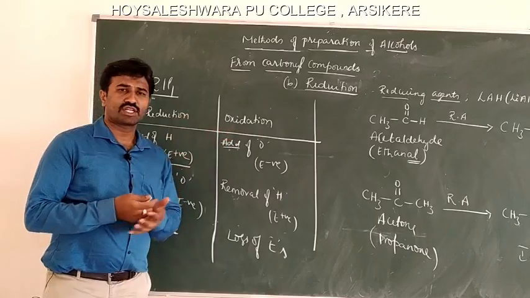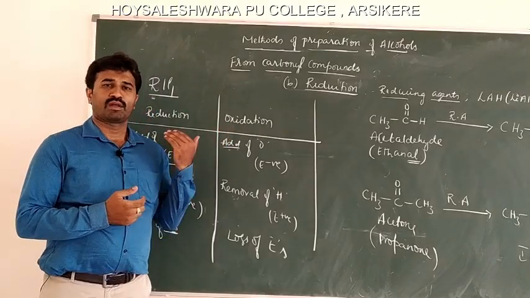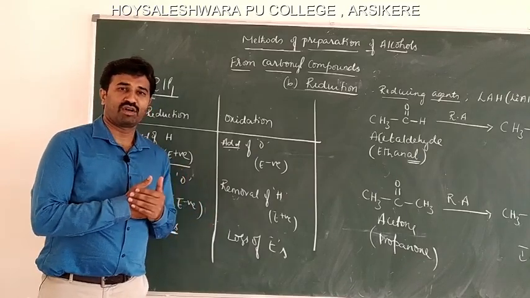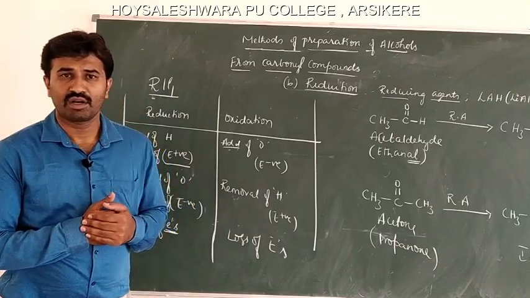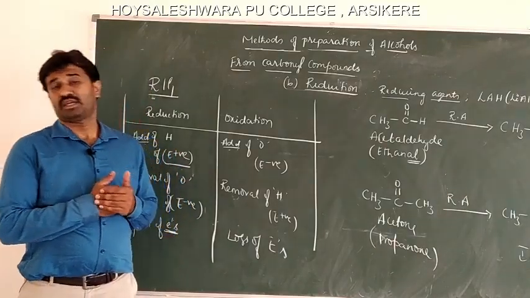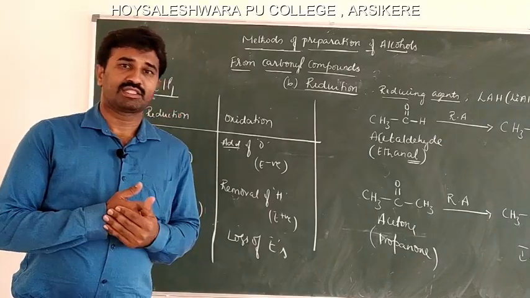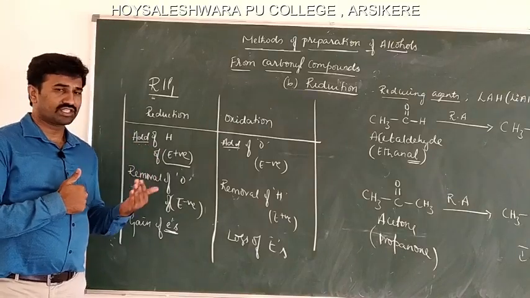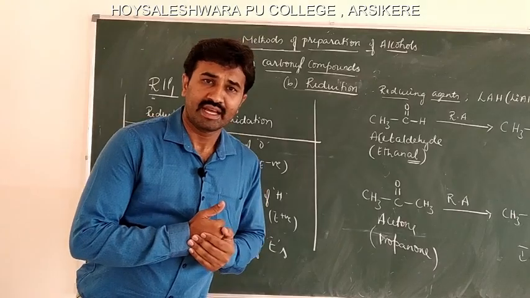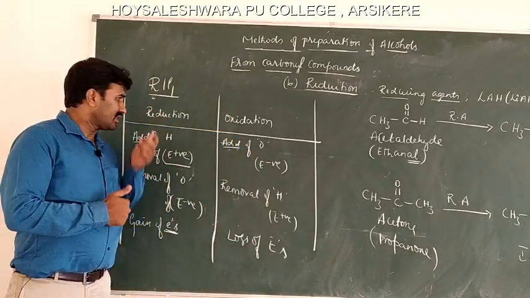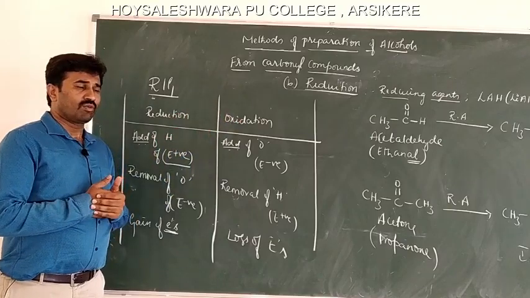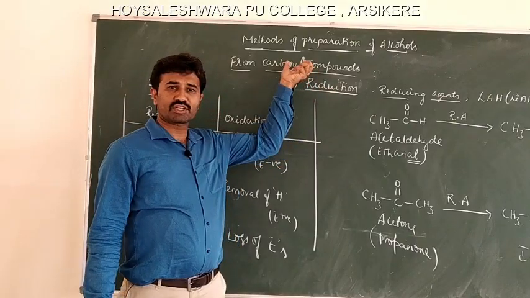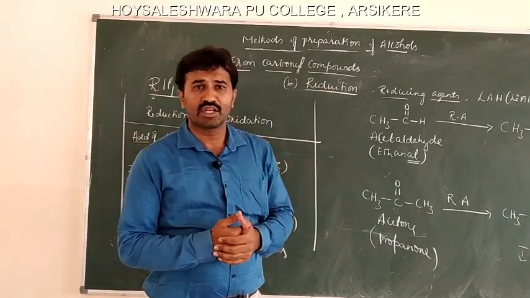In the same way, oxidation is addition of oxygen or addition of electronegative element, or removal of hydrogen or removal of electropositive element. In terms of electronic concept, oxidation is nothing but loss of electrons. In the oxidation number method, reduction is decrease in the oxidation number and oxidation means increase in the oxidation number during a reaction. In organic chemistry these two words, reduction and oxidation, are very important. So, by using the reduction of carbonyl compounds, we can synthesize various alcohols.